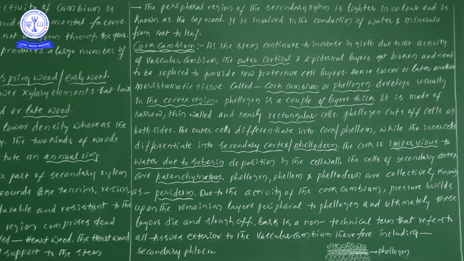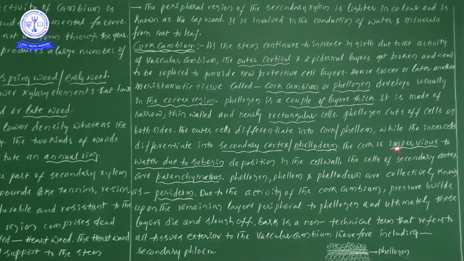What are the cells which are present on the outside of the phellogen? We will be taking them as the secondary cortex or phelloderm. Okay, next one, the cortex. What is the cortex we are observing? Secondary cortex. Next one, the cork is impervious or impermeable to water due to the suberin deposition in the cell wall.